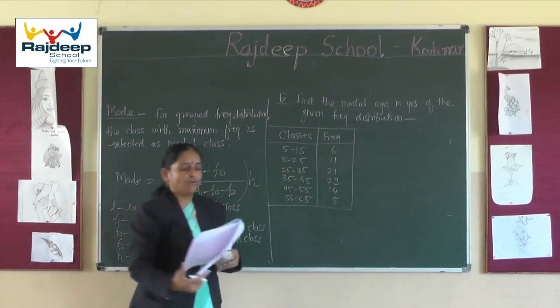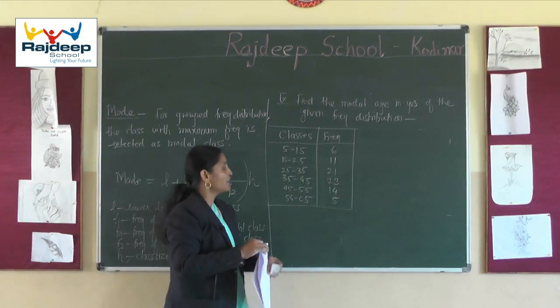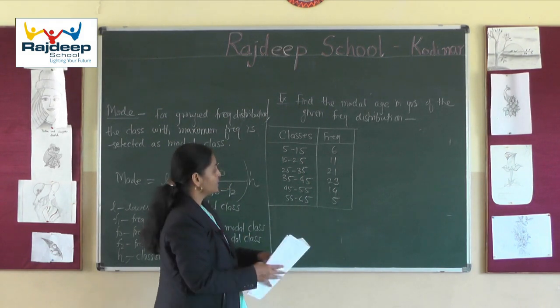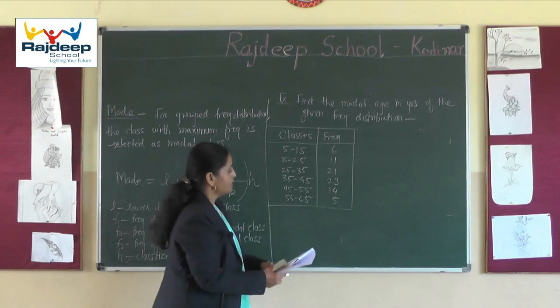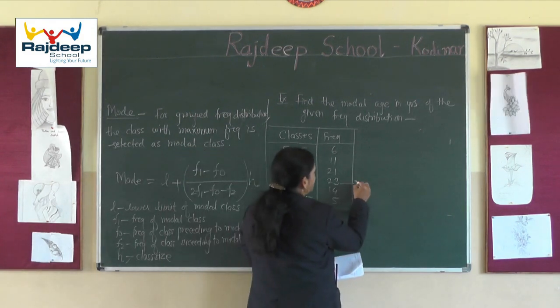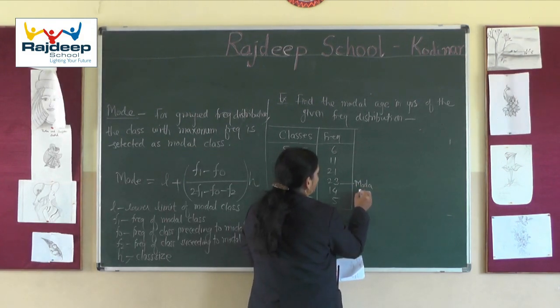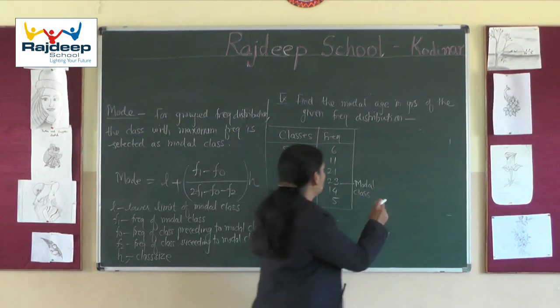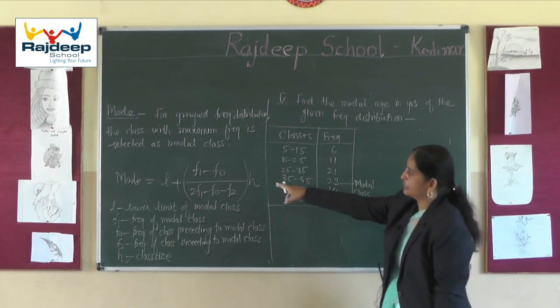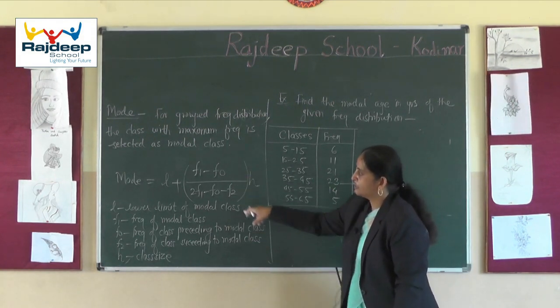data. Now if you observe, which is the modal class here? What is the maximum frequency? 23 is the maximum frequency. So this is our modal class. Here only I will note everything. By looking at this class only, we will get all the values involved in the formula.